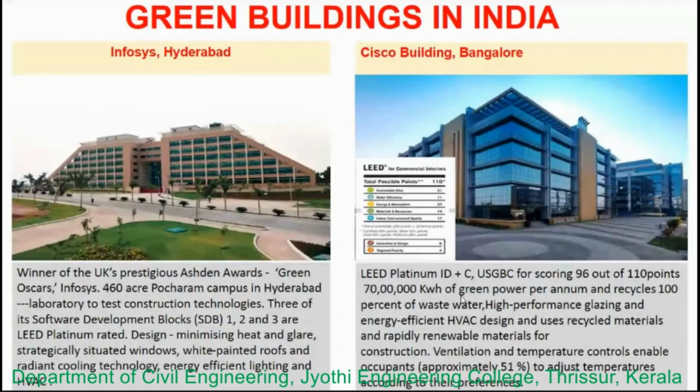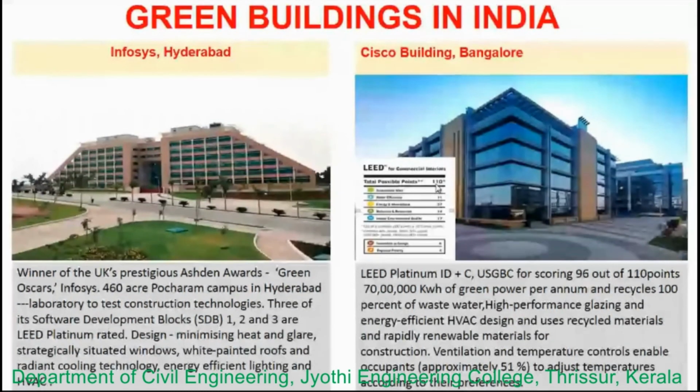Normally for commercial buildings, the total possible points are visible here. As I told you, there are different categories, and with respect to those there will be some percentage of weightage, and based on that they declare this much of points. So out of 110 total points, they have secured 96.